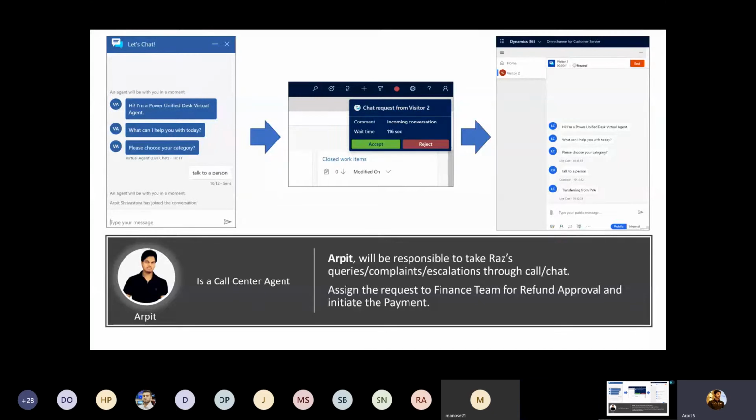So if you can simply see here, this is a chatbot where the customer wants to talk to a person. The request has been routed to the live chat agent, the human agent, and here is my Dynamic 365 instance. I quickly picked up that request and started chatting with the customer, the RAS. So I will play the role of call center agent and will directly do a live chat with the RAS.